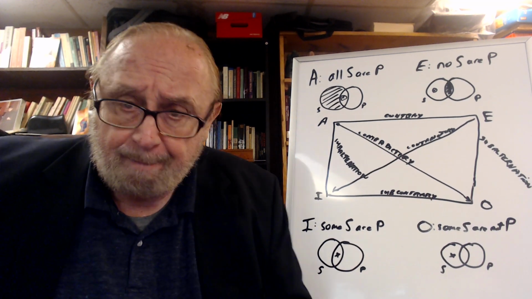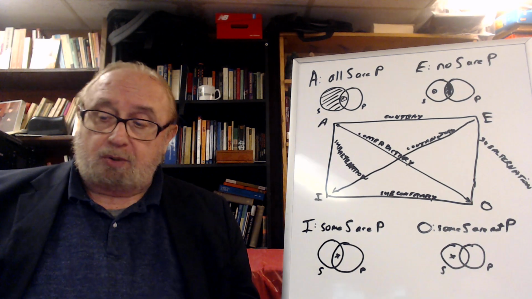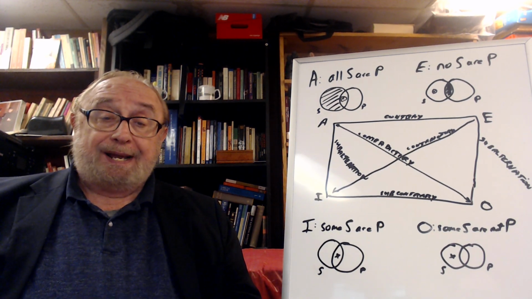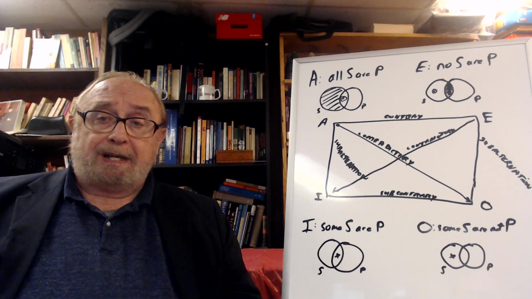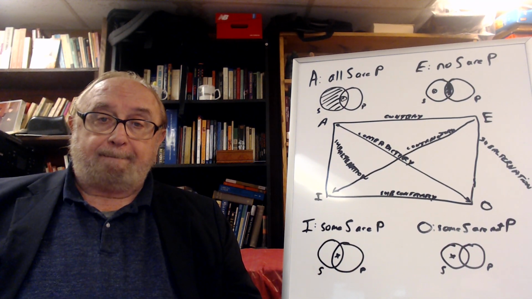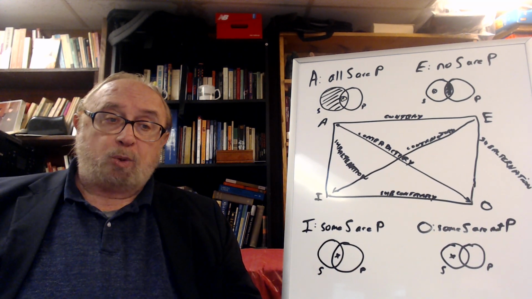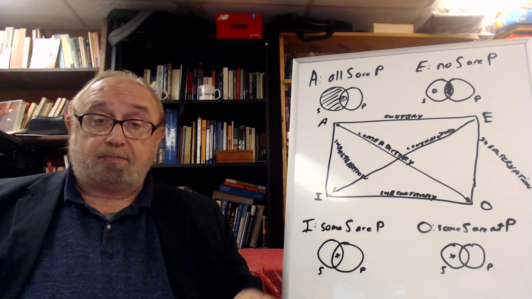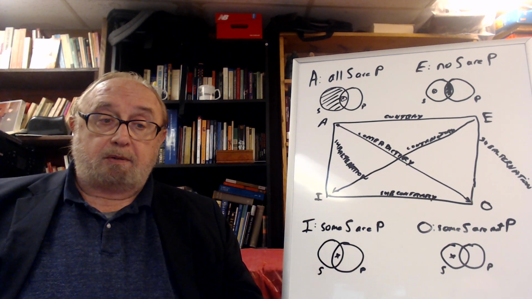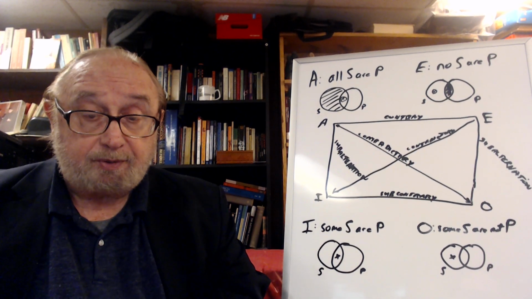Now, between the contraries, A and E, according to the traditional standpoint, there is a relationship, and that is they cannot both be true. You cannot say that all dogs are mammals and no dogs are mammals. So if one of them is true, the other has to be false. However, they can both be false.